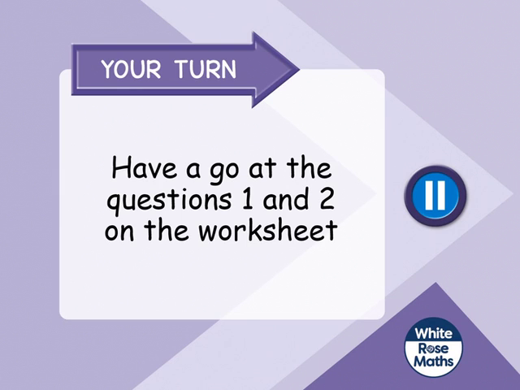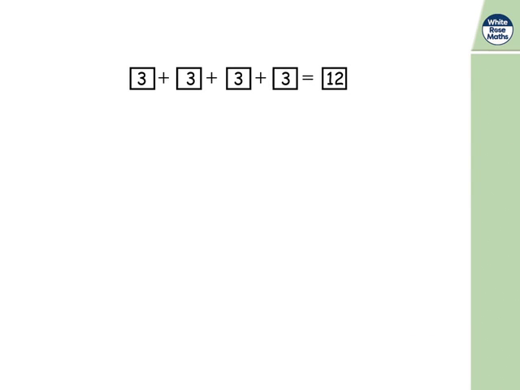It's your turn now. Have a go at questions 1 and 2 on the worksheet. This time I've been given the repeated addition calculation. But how am I going to represent it? I know there are 12 altogether. How would you represent it?